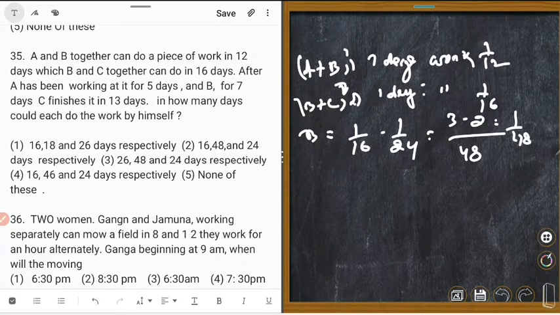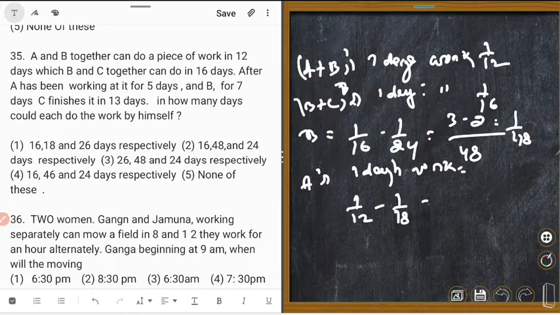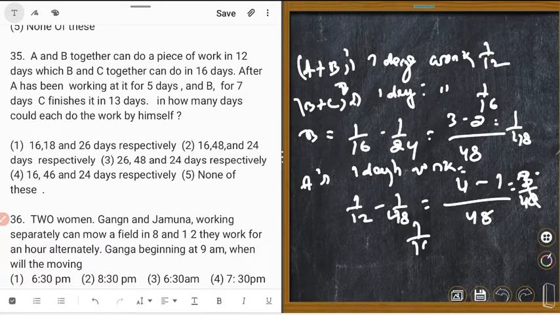That is it. A's 1 day's work is equal to A plus B minus B, that is 1 upon 12 minus 1 upon 48. Right? 4 minus 1 is equal to 3 upon 48, that is 1 upon 16.